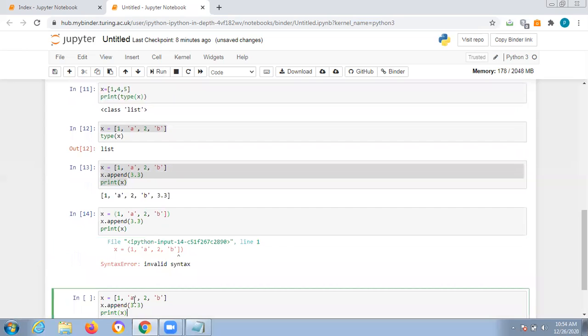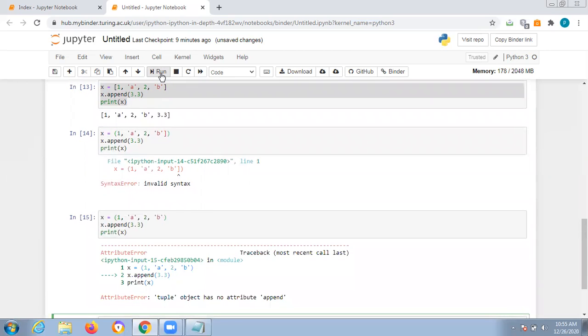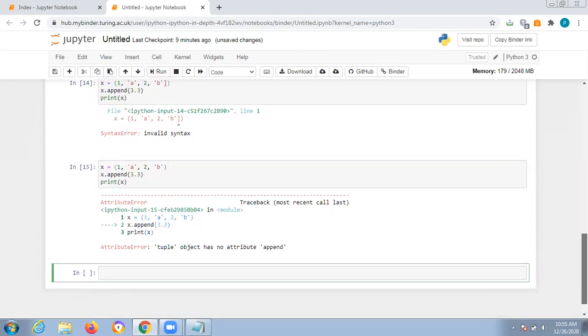No need to worry. You should give parentheses only, since we want to check with the tuple. Please give it as a tuple. Okay. Attribute error: tuple object has no attribute append. Only a list will support this. Note this point: list only supports append, but tuple doesn't support the append attribute. Note this point and don't get confused.